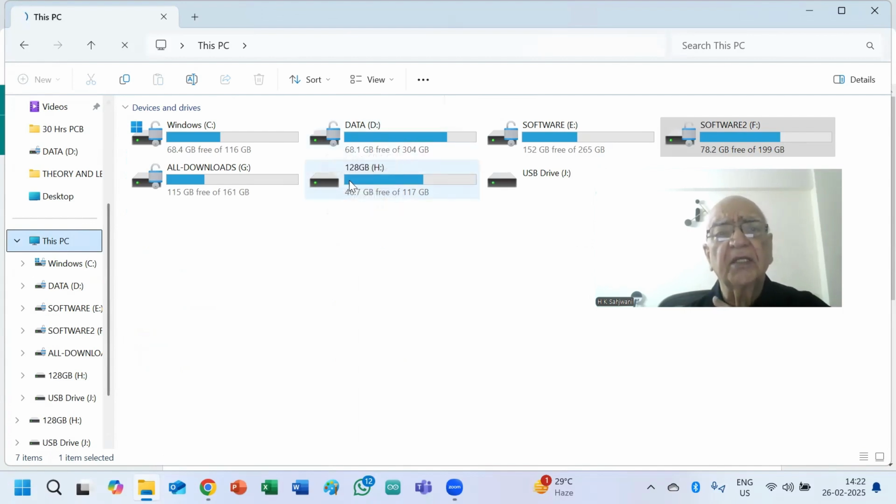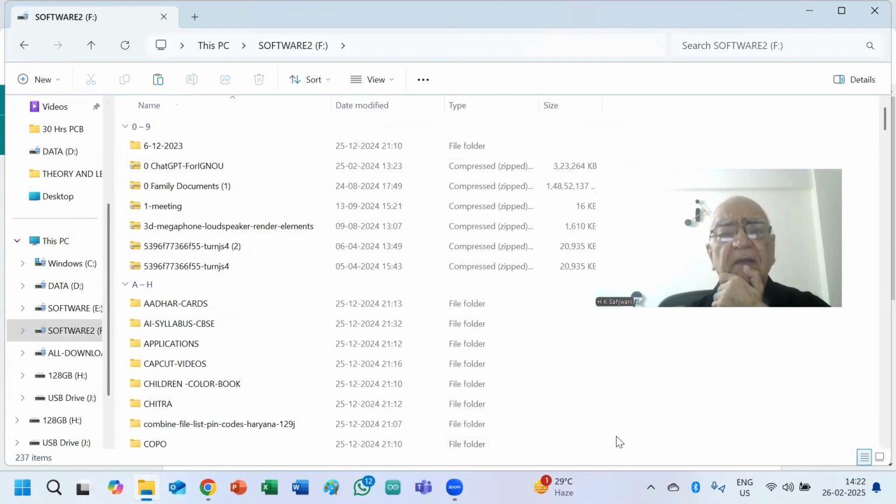So I am taking this software, and I am copying it by right clicking it and then pasting it.